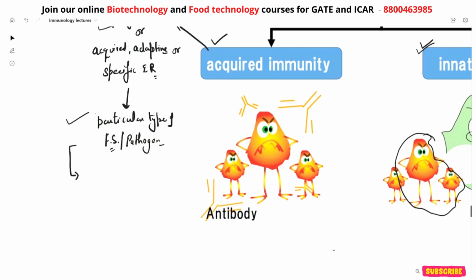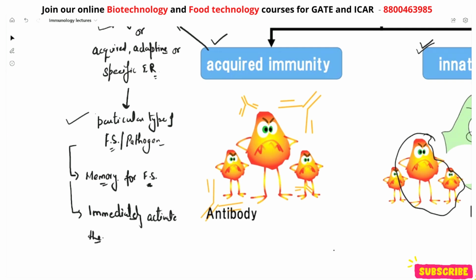And this immunity actually has memory for the foreign substances, so that when the same foreign substance attacks the host body, then our body immediately activates the immune response against that foreign substance, right? So it is effective on repeated exposure to the pathogens. So that is why this one is called specific immunity.